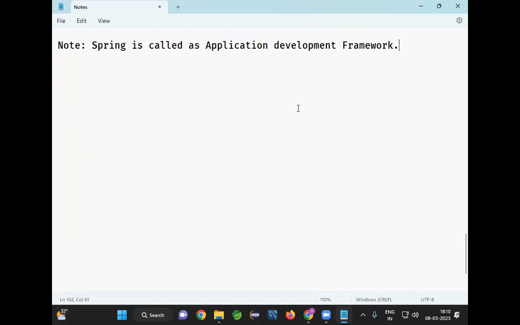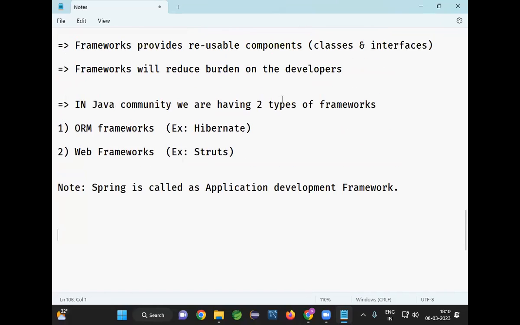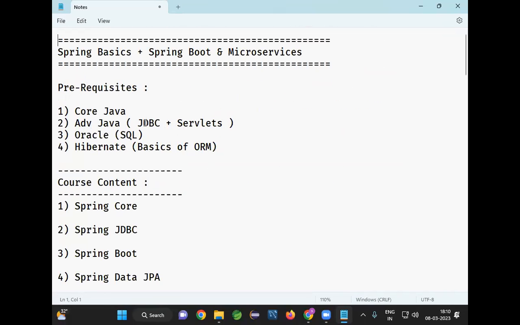Good. So people are asking about course details. I already told you the prerequisites to attend these classes. Core Java is a prerequisite. If anybody doesn't know Core Java, it's better to leave because you are not going to understand anything. Knowledge of JDBC and servlets is needed. At least if you know how to develop a first JDBC program and first servlet program, that is sufficient. Oracle queries and Hibernate basics are required. If you don't know Core, Advanced and Oracle, please drop; you are not eligible to attend this course.